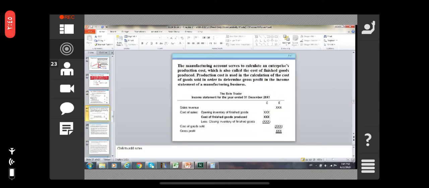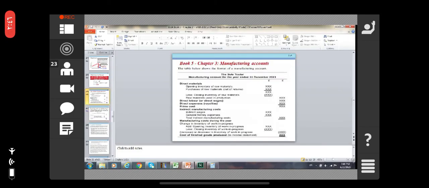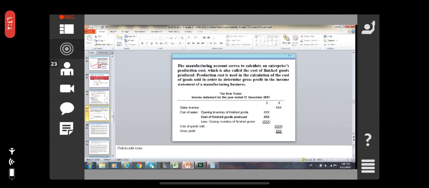Once we have calculated there, then we will come to the income statement: sales revenues minus the cost of goods sold. What is the cost of goods sold? How will we calculate it? Opening inventory of the finished goods plus cost of finished goods produced, that we will take from here. Then less the closing inventory of the finished goods. Then we will find the cost of goods sold. If we deduct the cost of goods sold from the sales revenue, we will find the gross profit.